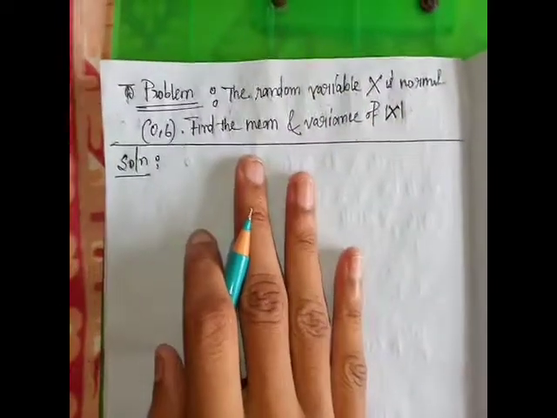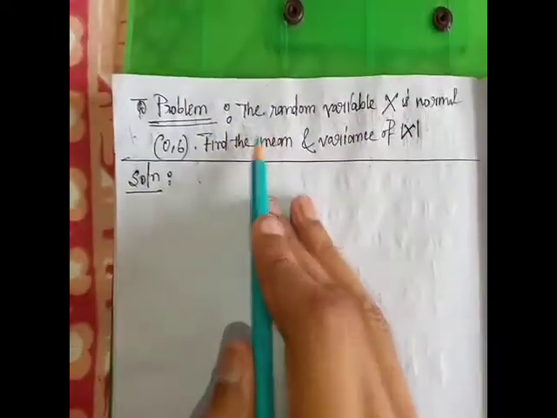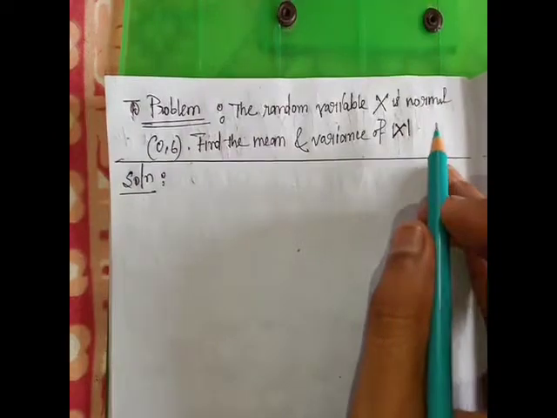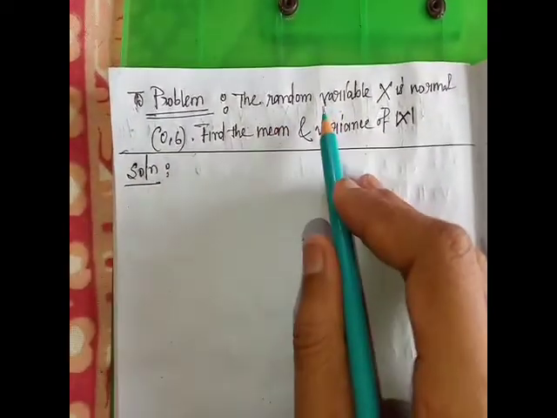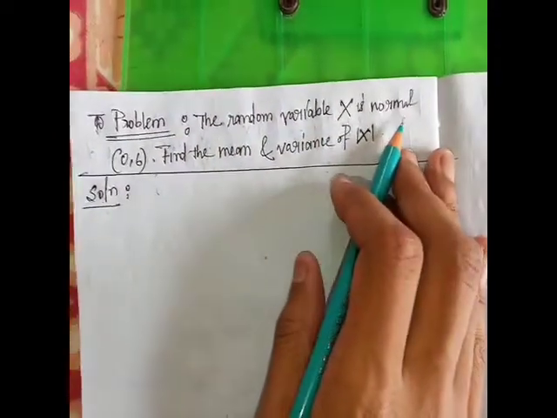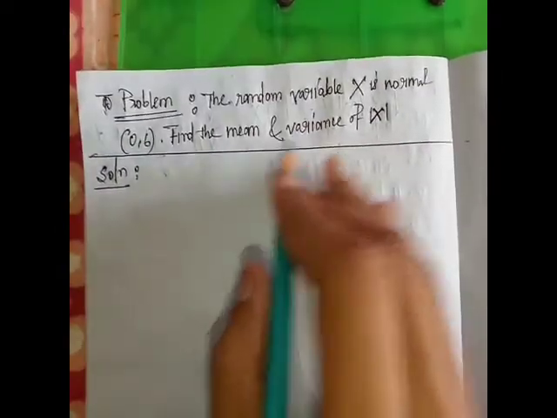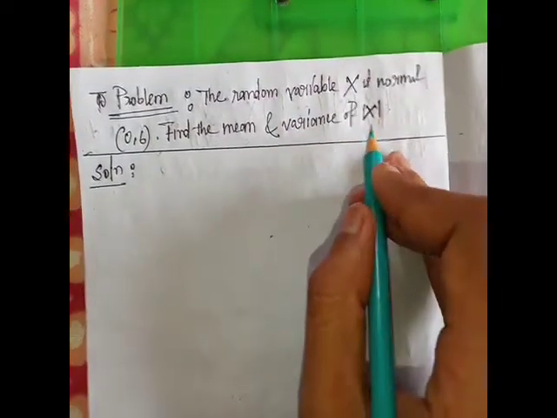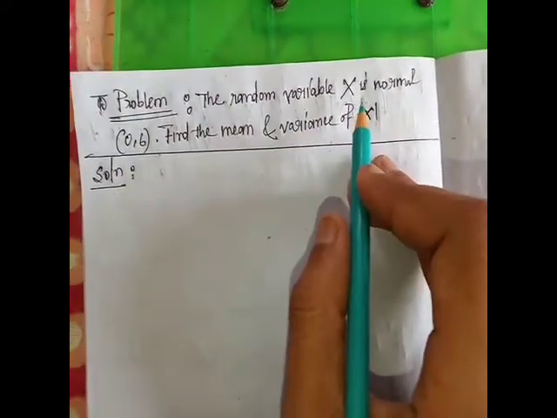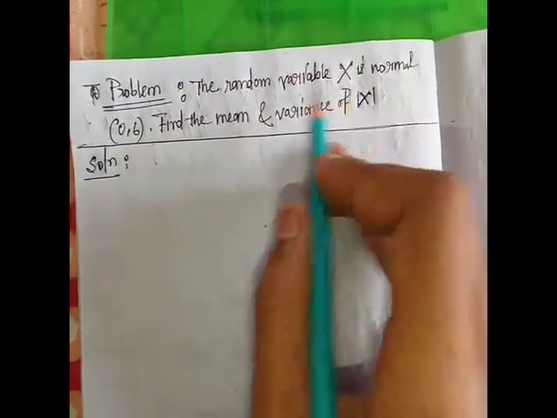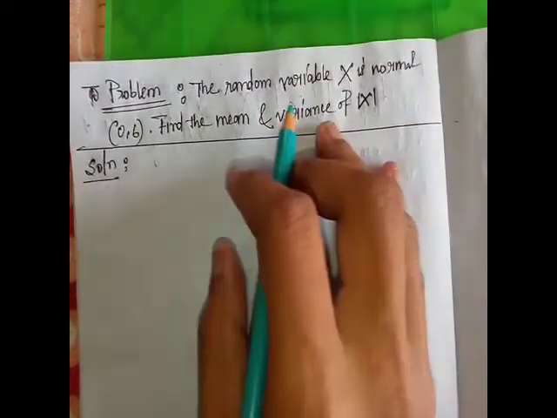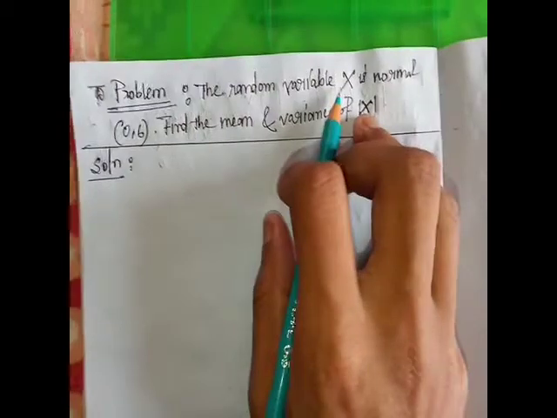Now we discuss a problem. A random variable X is normal (0, sigma). Then find the mean and variance of mod X. So the question is: if X follows a normal (0, sigma) distribution, then find the mean and variance of mod X.